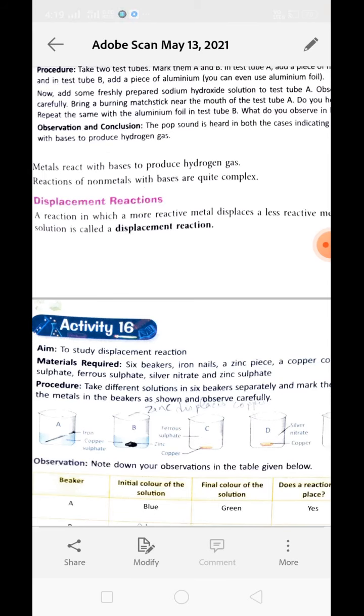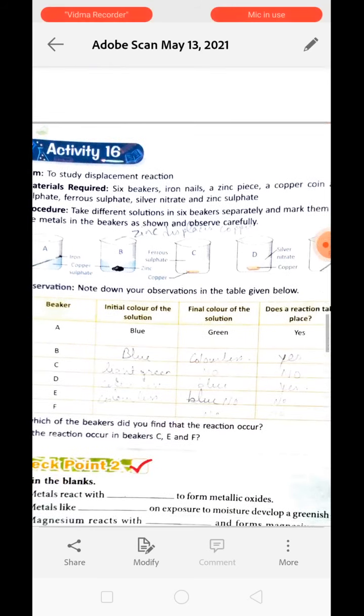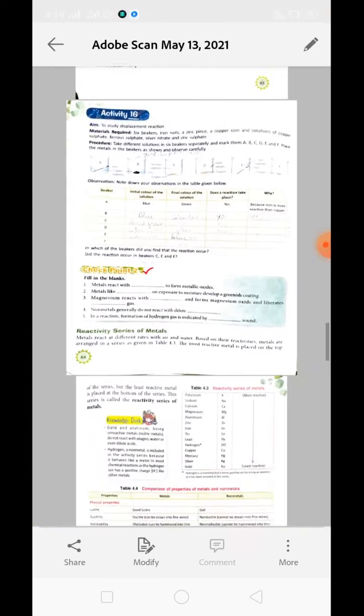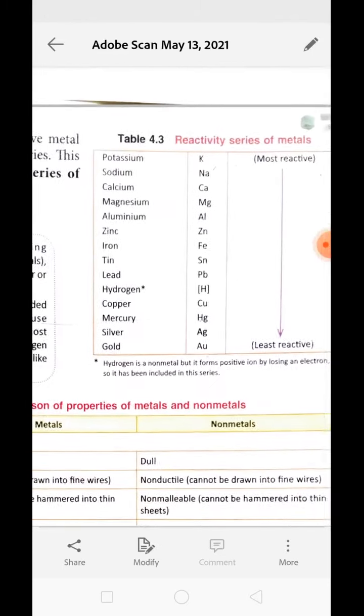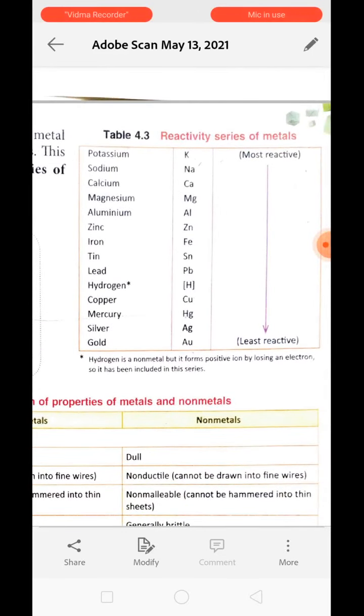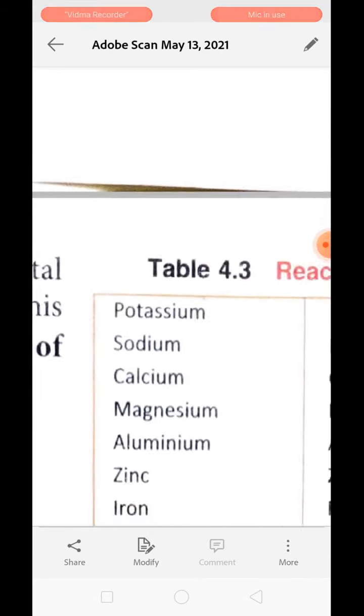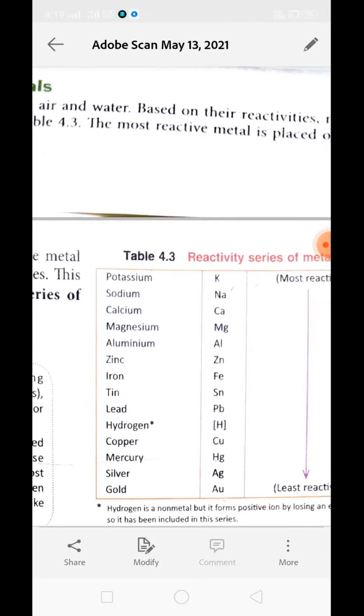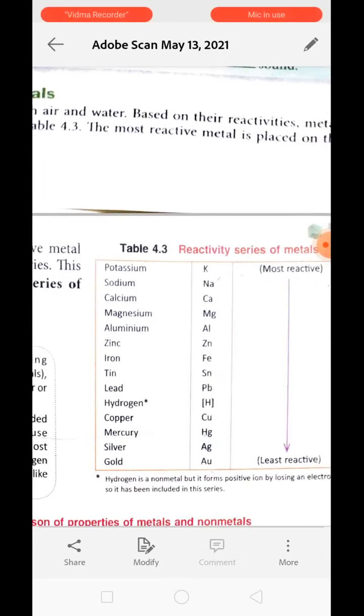To understand the displacement reaction, we need to know the strength of metals, which one is highly reactive and which one is low reactive in nature. So for that, you need to learn this table. You can see in this table we have potassium at the top and gold at the bottom. The one present at the top is the strongest metal in the reactivity series.